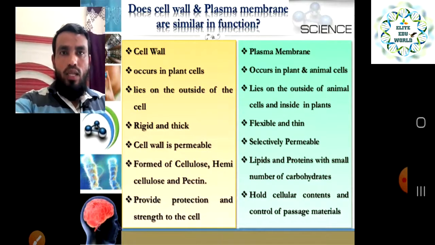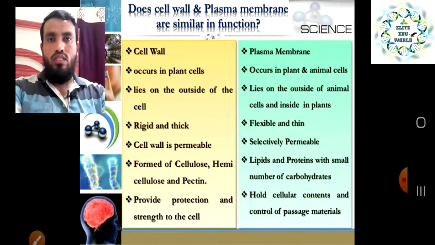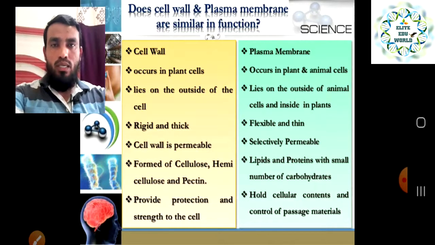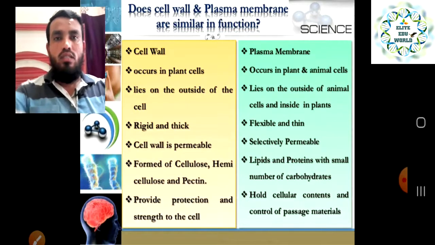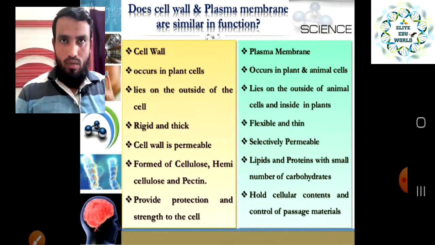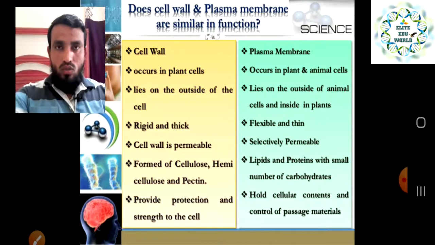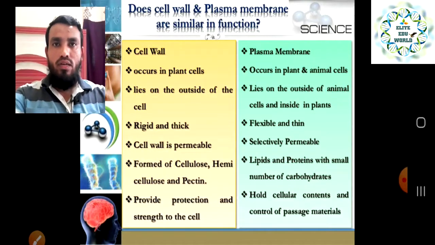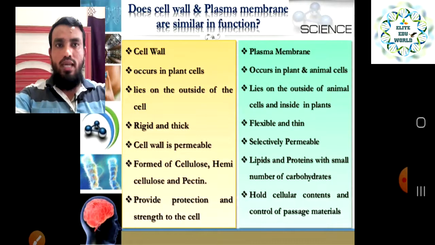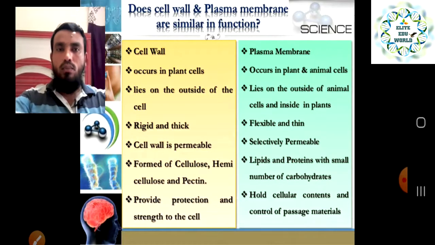And the cell wall is permeable. What is meant by permeable? The cell wall allows all substances to move inside the cell. It is only for protection from harsh conditions, that is why it is permeable, and it allows all substances to move and come inside the cell. But the plasma membrane is selectively permeable, because in our body or in our cell the plasma membrane is the outermost layer, so that is why it is selectively permeable. It does not allow all substances to go in and out of the cell. That is why the plasma membrane is selectively permeable, while the cell wall is permeable.